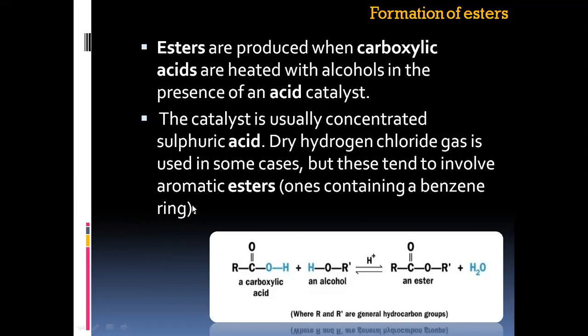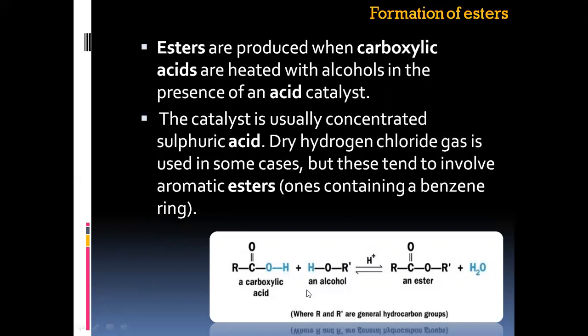Dry hydrogen chloride gas is used in some cases, but these tend to involve aromatic esters. If you want to produce aliphatic esters, make sure the catalyst is sulfuric acid. But if you want to produce aromatic esters, you can make use of hydrogen chloride gas.